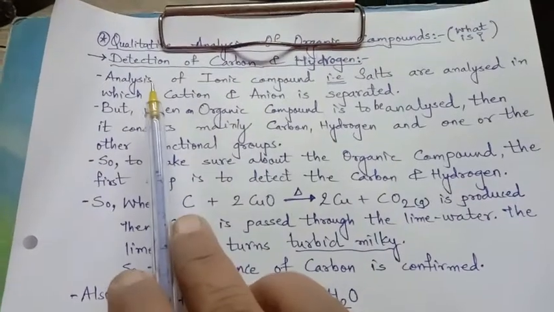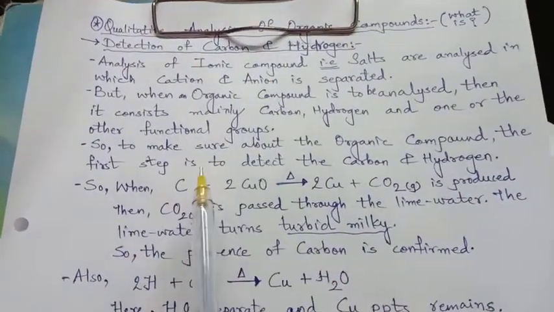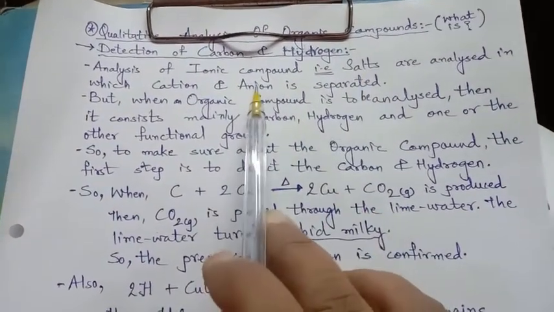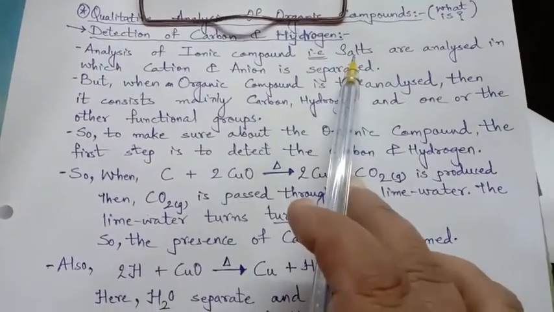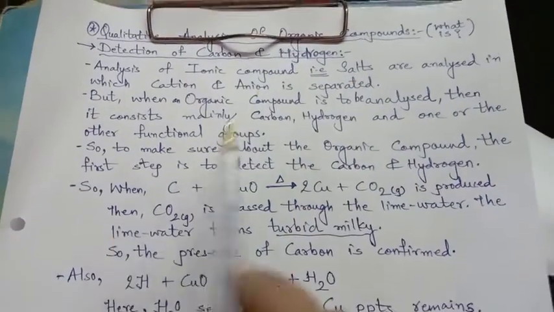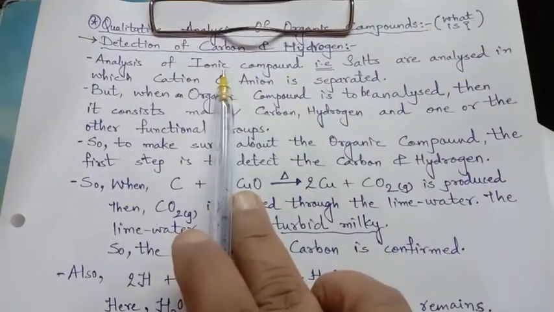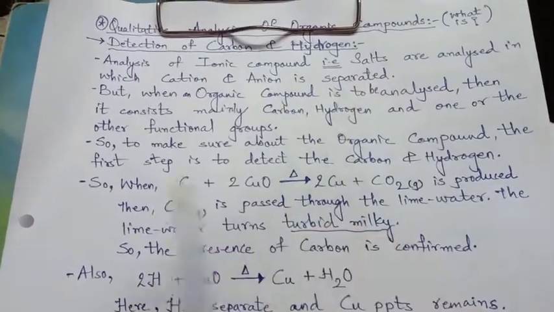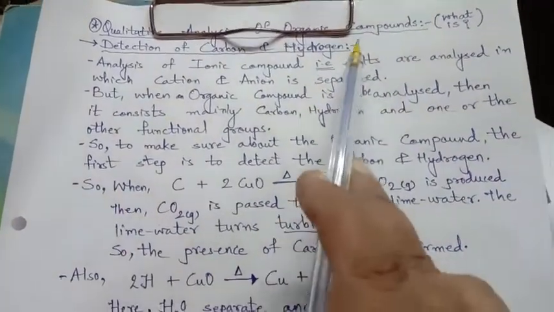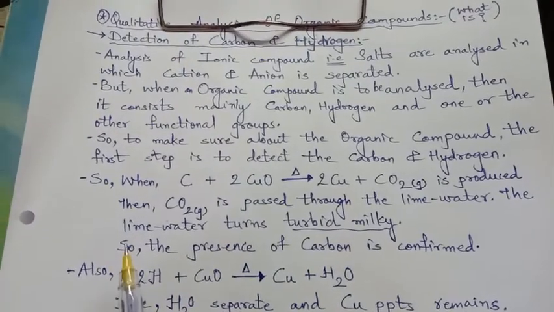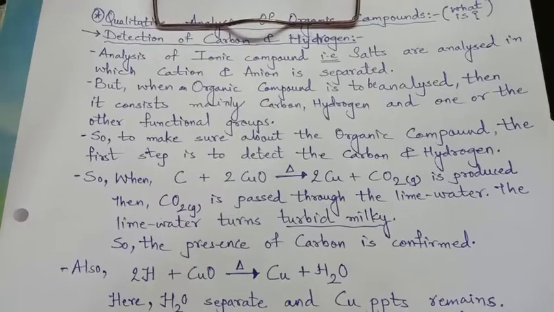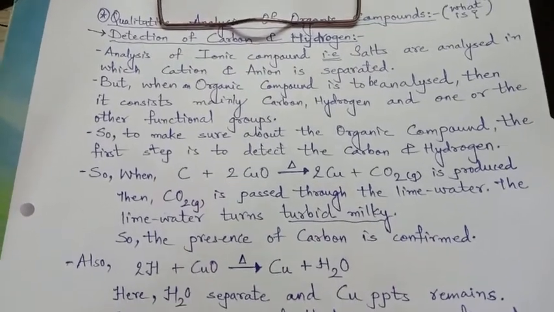We know that when an ionic compound is analyzed, ionic compounds are salts. And when salts are analyzed, what is present in them? Ions are present in them. Cations and anions are separated. But when an organic compound is analyzed, it consists of carbon and hydrogen and one or the other functional groups.